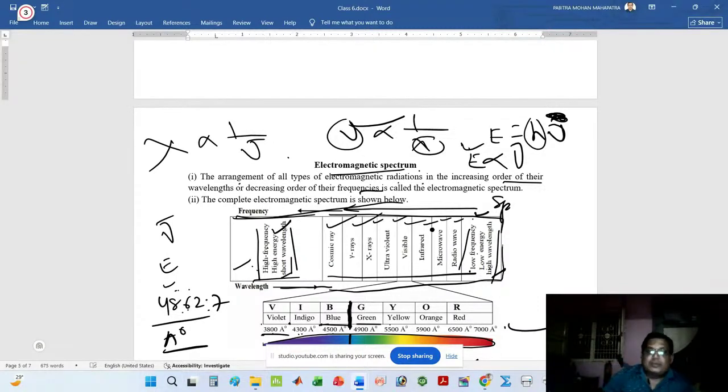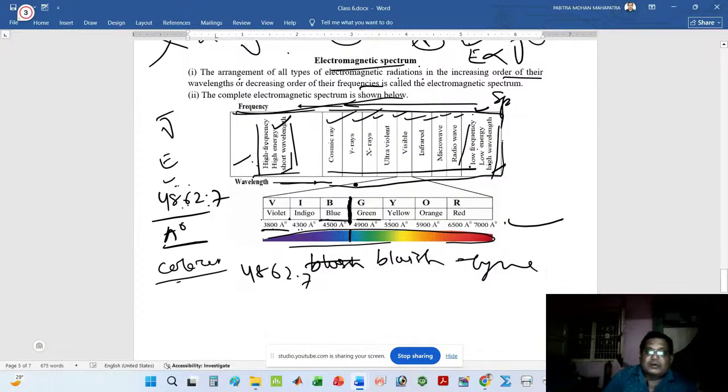If you think about the visible electromagnetic radiation, it consists of seven colors: violet, indigo, blue, green, yellow, orange, red. Look at that. This is a spectrum. This again forms from the visible radiation.